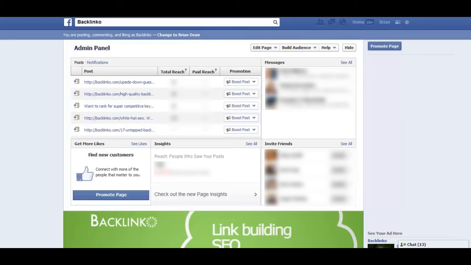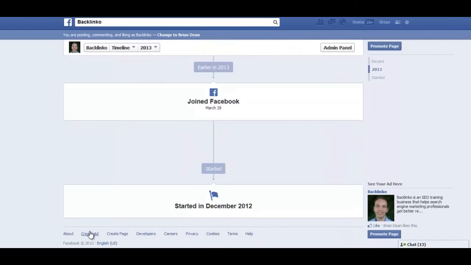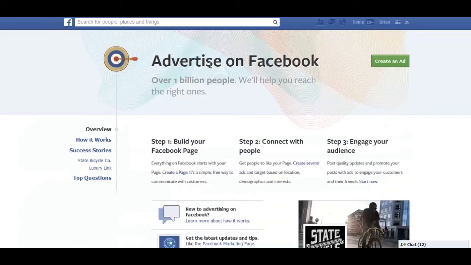But to get better results from your Facebook ads, you do want to set up a campaign, because you have several more customization options that are really, really important for the performance of your Facebook ads. To get into that, just scroll all the way down to the bottom of your Facebook page and click on Create Ad. Next, click on the green Create an Ad button.